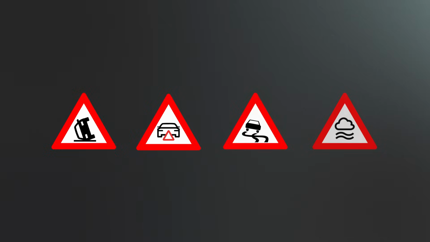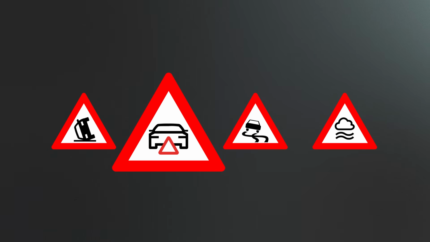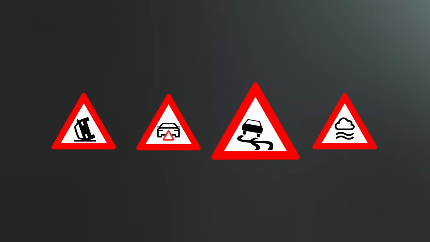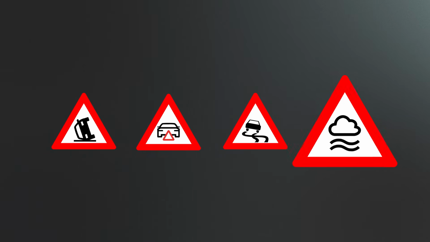Four warning symbols alert you to various hazards ahead. The accident symbol warns you that a vehicle has been involved in an accident. The breakdown symbol warns you that a vehicle has broken down. The skidding risk symbol warns you that the road is slippery or icy. The poor visibility symbol warns you that visibility is poor due to fog or rain.